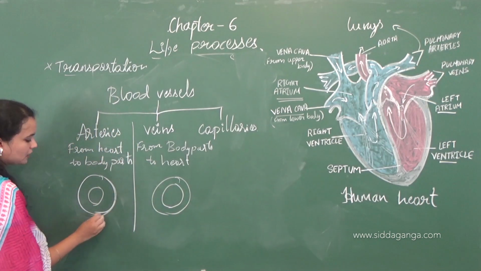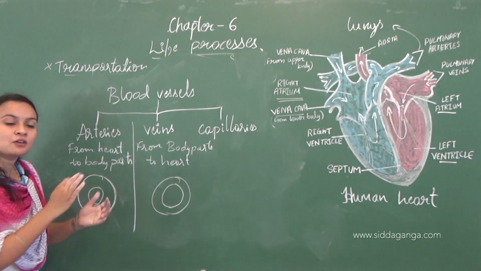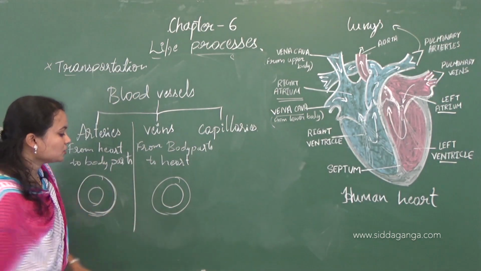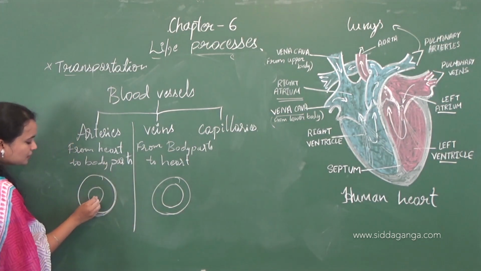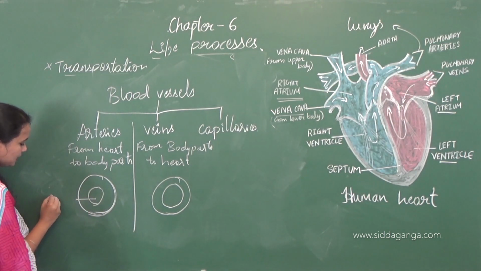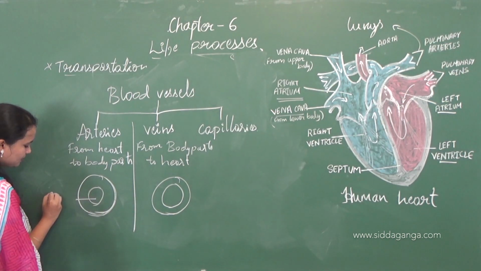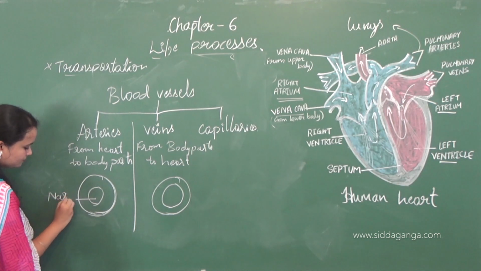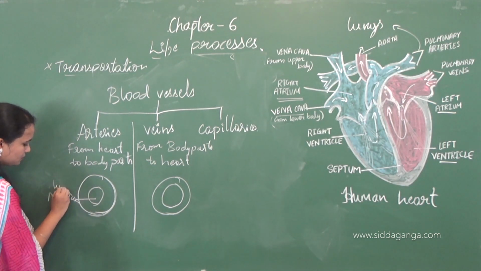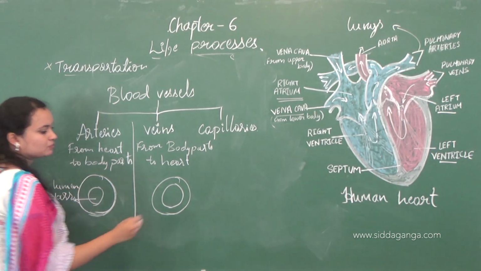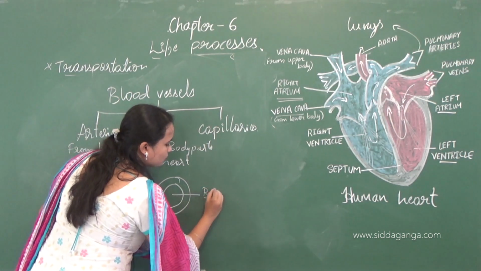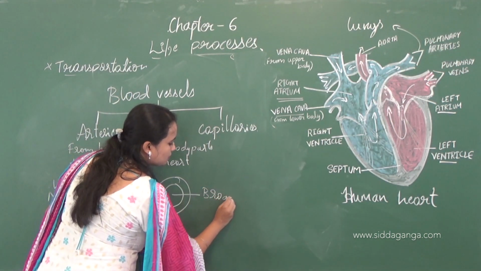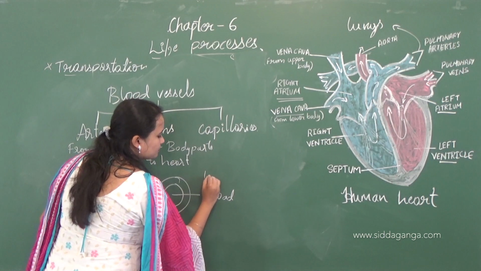The smooth muscle will be much more compared to the veins, and also the lumen will be narrow in the arteries, and here in the veins the lumen will be broad.